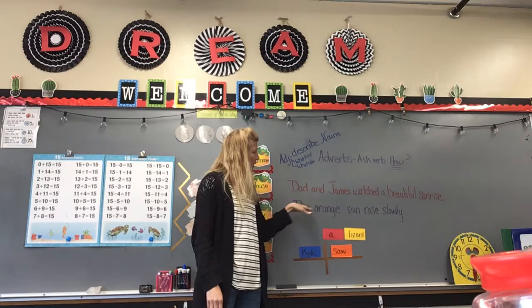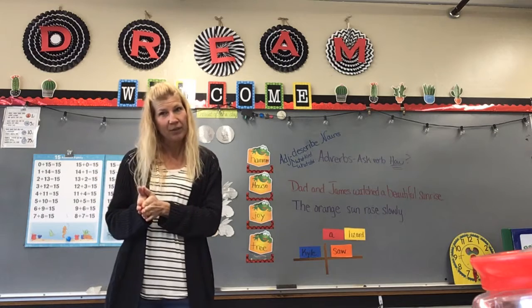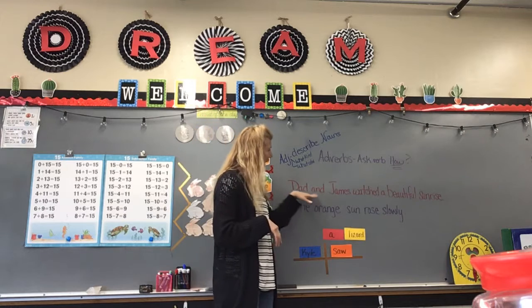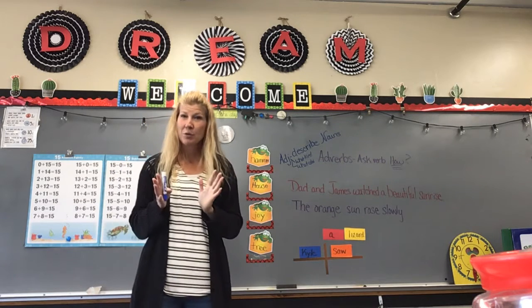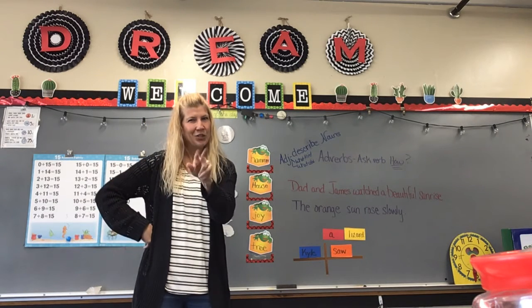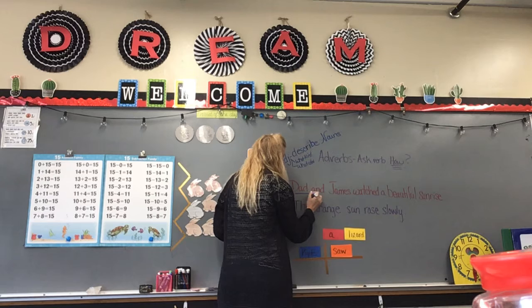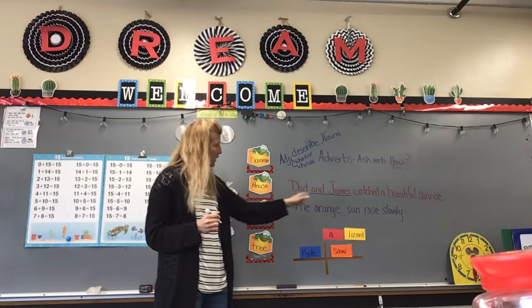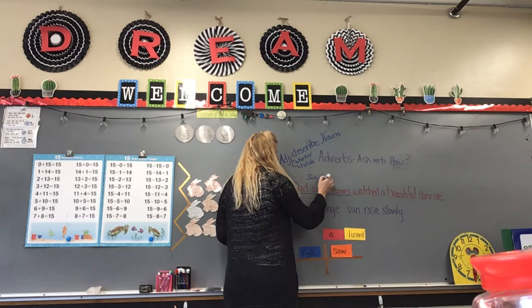Now I have a couple of other sentences and we're going to add, you guessed it, adjectives and adverbs. So the first thing we do when we see a sentence is we read it, of course. And we're going to read, Dad and James watched a beautiful sunrise. Now think it through. First thing we do is say, who are we talking about? This one's tricky. Did you catch it? There are two subjects. Dad and James, they're my first thing. There are two of them, so I have to underline Dad and James. And I'm going to put subject here in abbreviation, or I'll put N for noun.